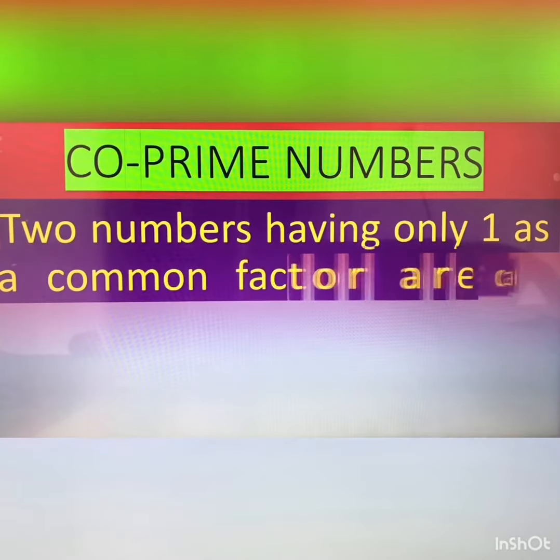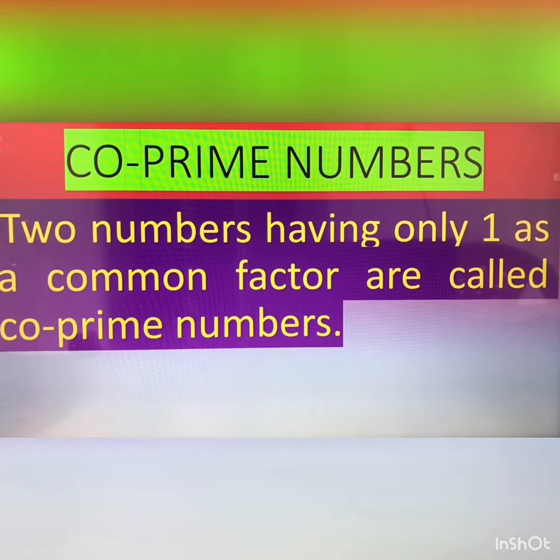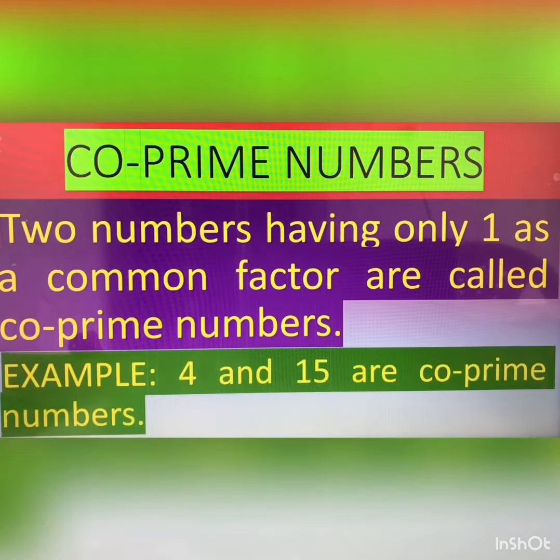Now, what do you mean by CoPrime numbers? Two numbers having only 1 as a common factor are called CoPrime numbers. For example, 4 and 15 are CoPrime numbers because in the factors of 4 and in the factors of 15, only 1 is a common factor. So these are CoPrime numbers.